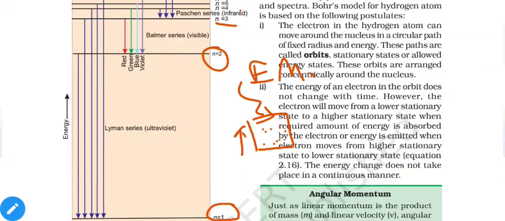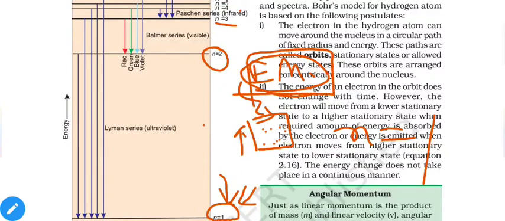So the initial energy, without absorbance of electromagnetic radiation, was, let us say, n equal to 1. This is its ground state. It will try to come back to its ground state because it is more stable. As mentioned earlier, if it absorbs energy and energy increases, stability decreases. So all matter will try to get stability back. This hydrogen will try to get to its most stable state, which is n equal to 1.